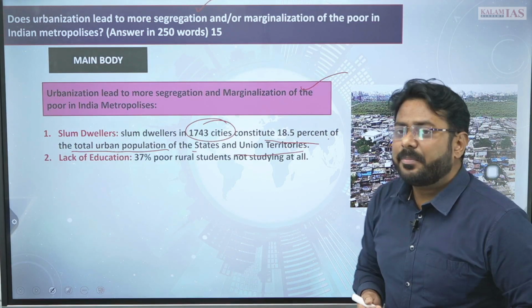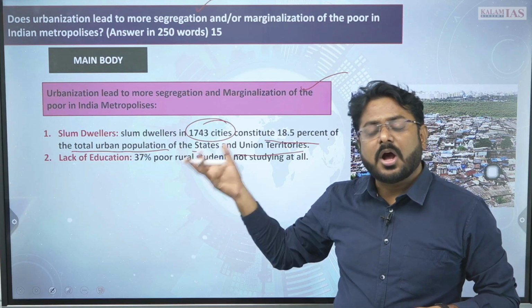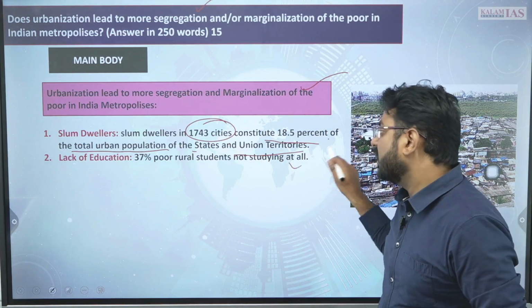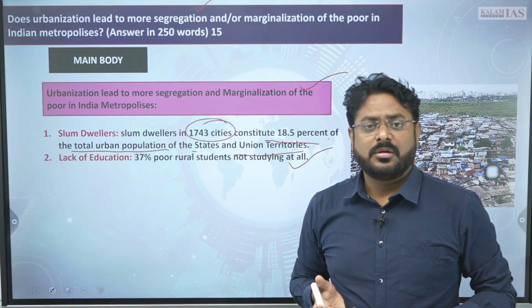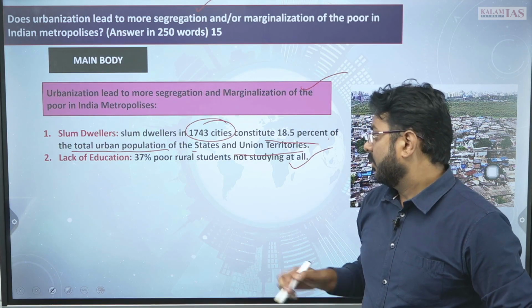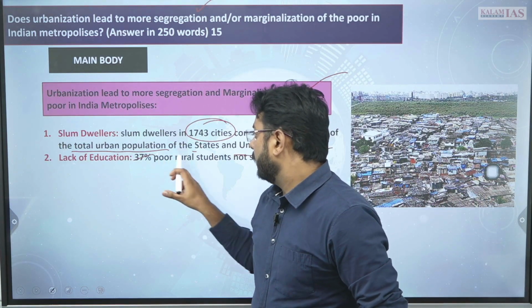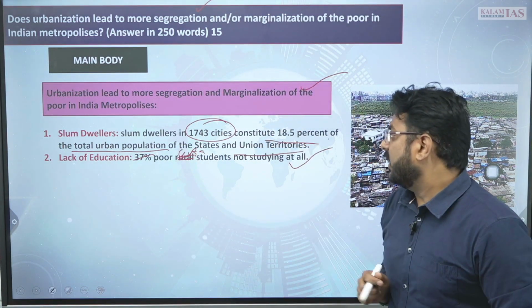Then there is lack of education. We had talked about education. Then how will you validate your argument that there is lack of education? 37% of the poor urban students are not studying at all, right.